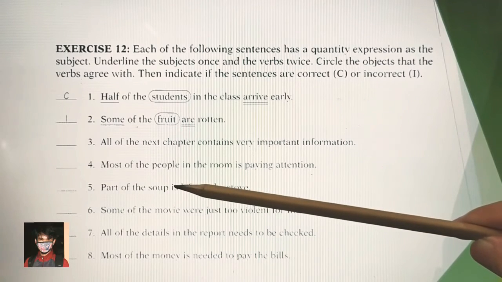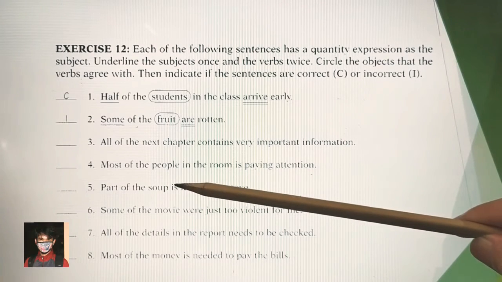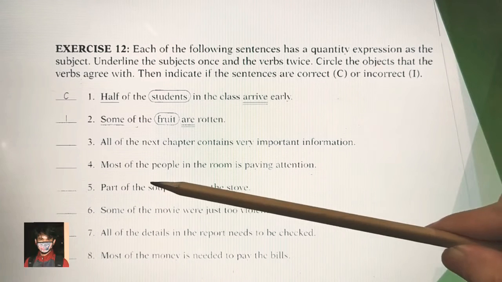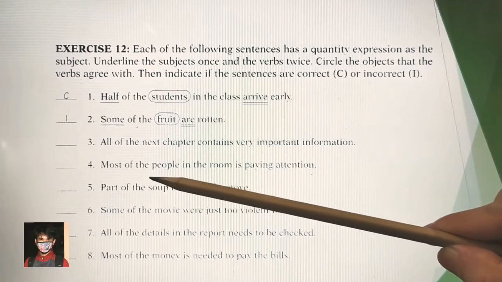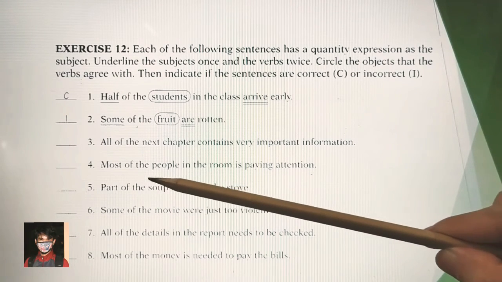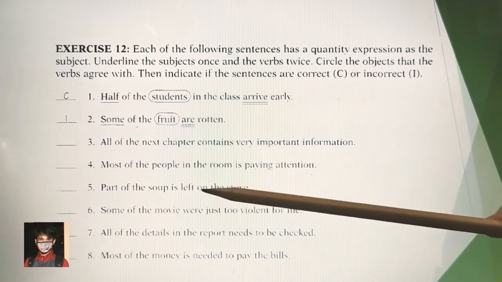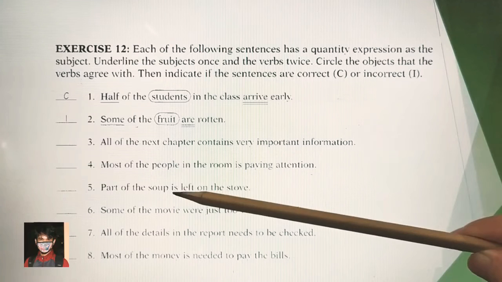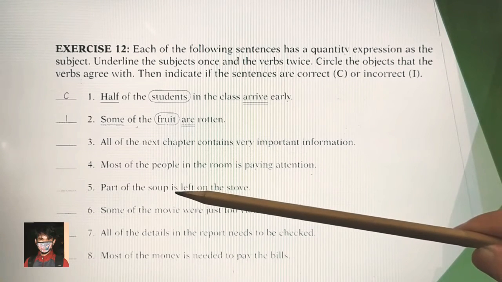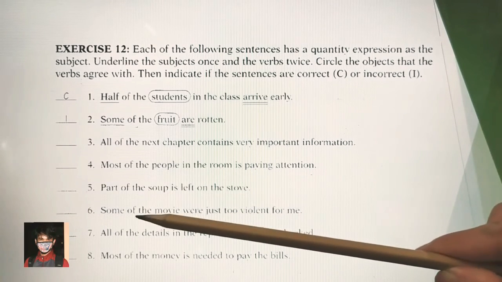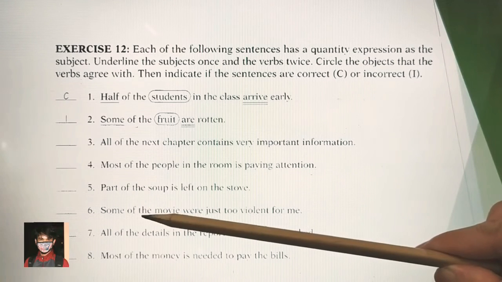And what about number 5? Number 5, we have this one, part of the soap. Soap is singular. Part of the soap is left on the stove. Singular, and also the verb is singular. Good, correct. Then what about number 6?